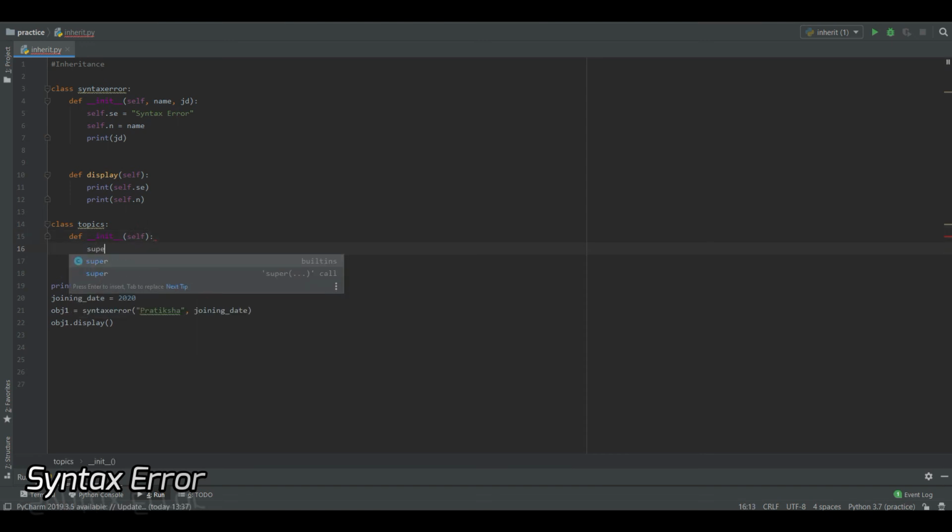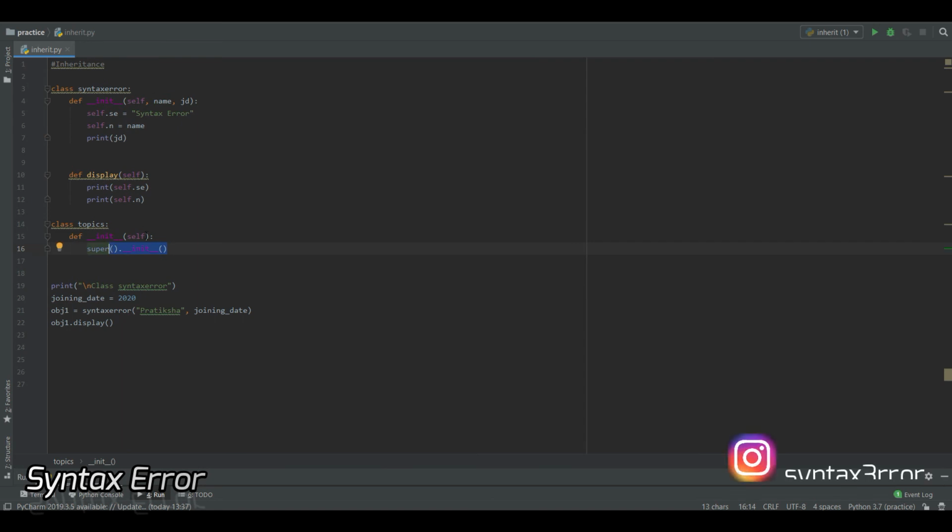And with the help of the super keyword, I'll be calling the init function of the syntax error class. And by calling this init function of syntax error class, I'll be passing this name and JD value, that is joining date, via topics class and not using syntax error class. So I'll be writing name, comma, JD. And I also need to write name, comma, JD.